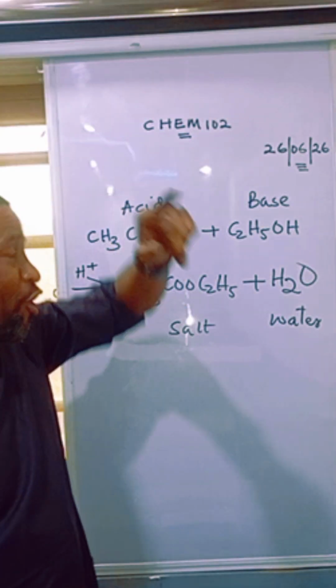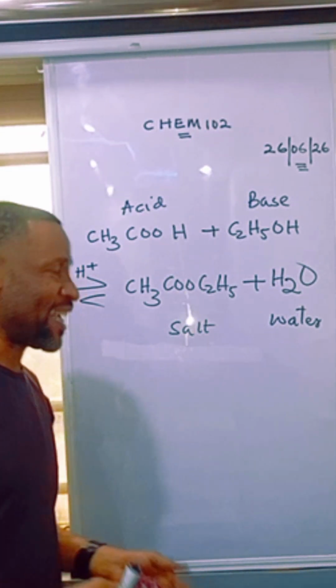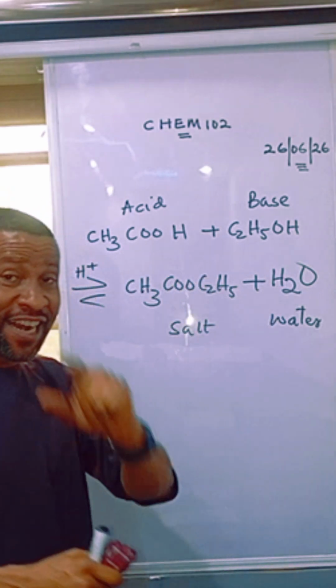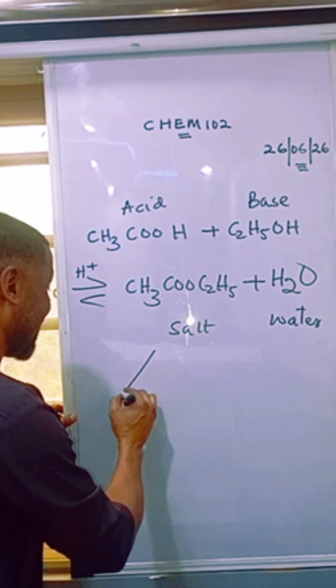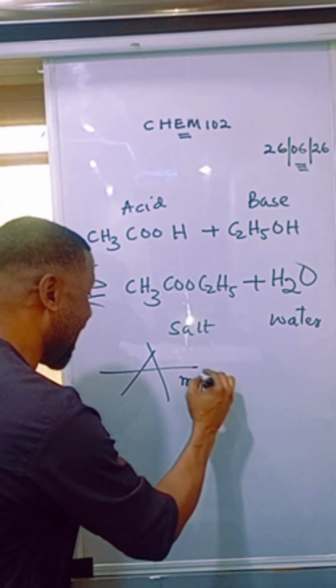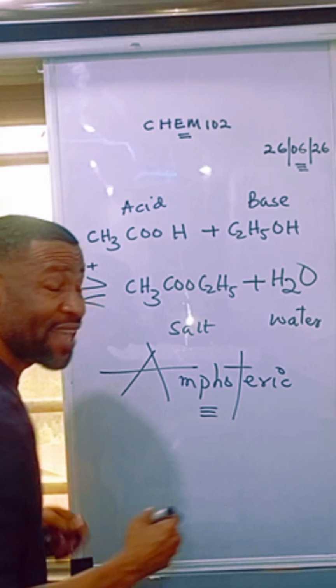The one we wrote before, the alkanol was functioning as an acid, meaning that an alkanol can behave as an acid as well as a base. That is why we say that alkanol is amphoteric. Alkanol is what, somebody? Amphoteric.